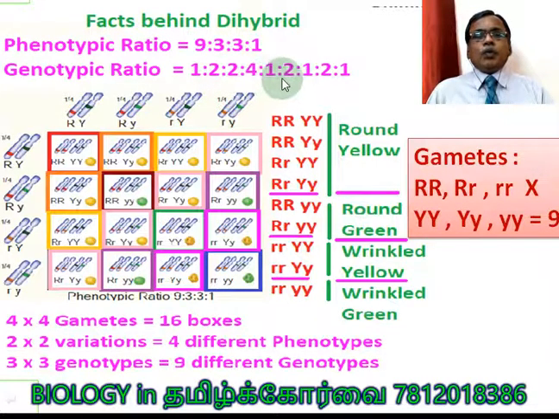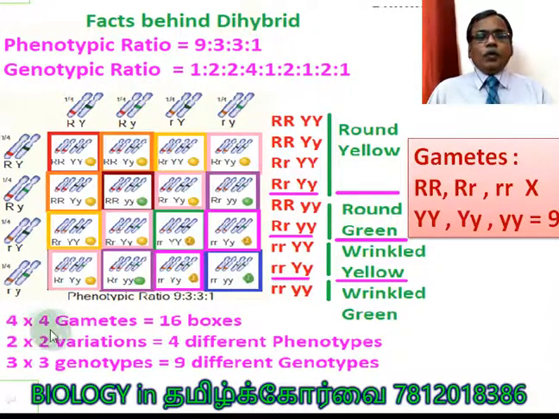3 split up into 1:2. That is what I gave here. Another 3 split up into 1:2. Okay, the last one, double recessive 1. Are you clear? So there is the phenotypic ratio. Phenotypically, there are 4 different types of plants. Genotypically, there are 9 different types of genotypes.